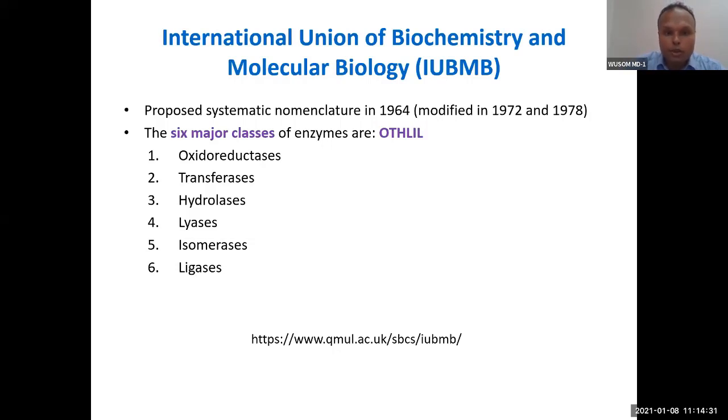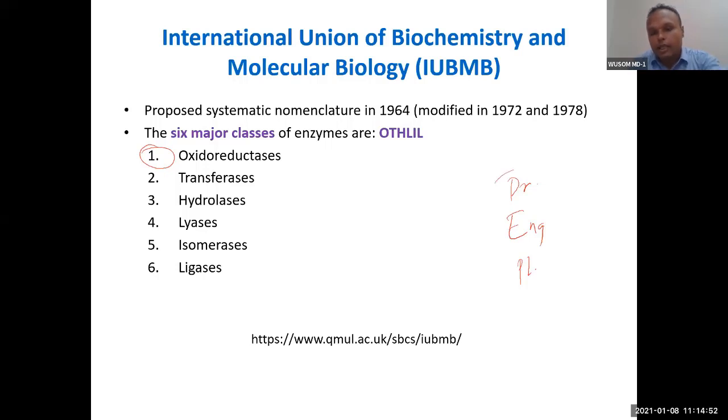So the first group is oxidoreductase. And mind this, you cannot shuffle this list. So oxidoreductase will always get number 1. Now you have classified people into engineer, doctor, and what else? Plumber, let's say.